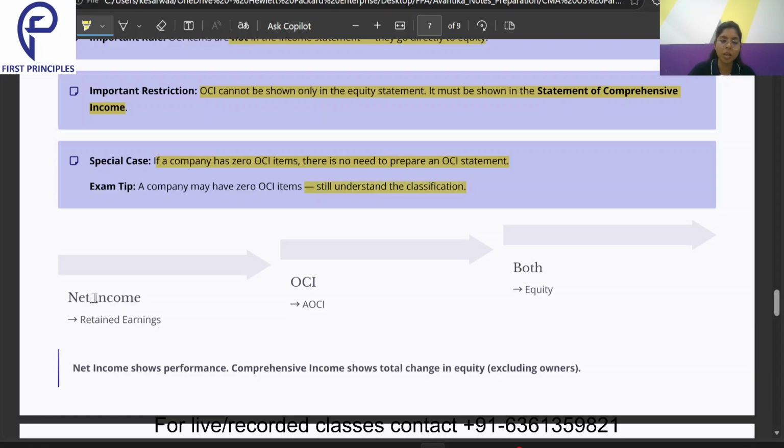Now, net income is closed into the retained earnings, other comprehensive income is closed into the accumulated other comprehensive income, and both are closed under the equity section. So net income shows performance, comprehensive income shows total change in equity excluding the owners.